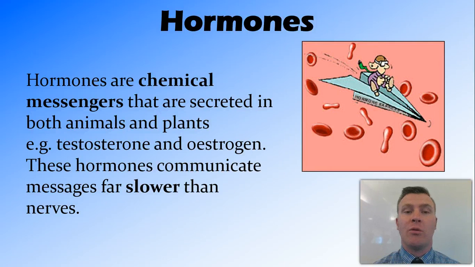So firstly, what's a hormone? A hormone is a molecule that acts as a chemical messenger to transmit messages around the body. Now, the endocrine system works in conjunction with the nervous system. However, generally, it works much slower than the nervous system. Now, we find hormones in both plants and animals, and a couple of examples of hormones that we find in humans are testosterone and estrogen.